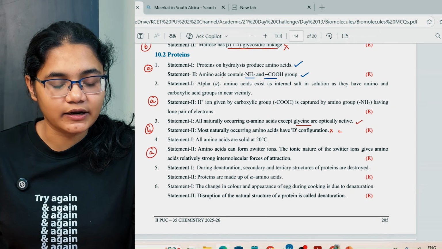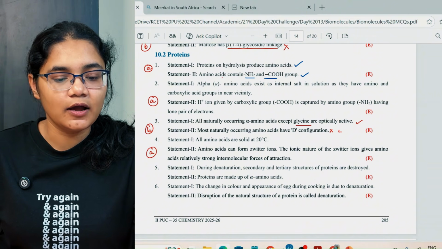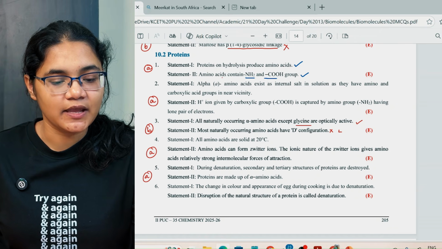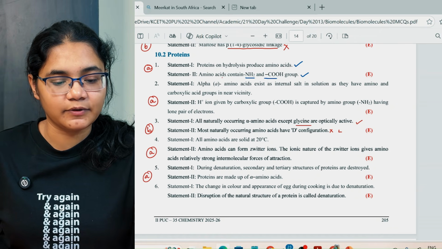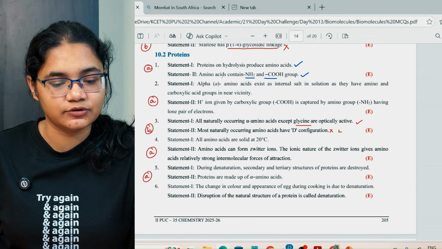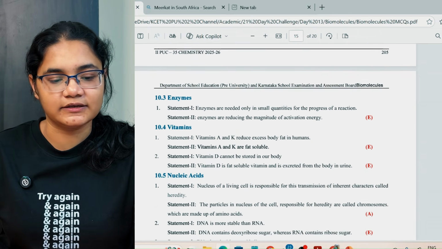So A. During denaturation, the secondary and tertiary structure of proteins are destroyed. Proteins are made up of amino acids. This is also a correct statement. The change in color and appearance of egg during the cooking is due to denaturation. Disruption of natural structure of a protein is called denaturation. Again, here also both the statements are correct.